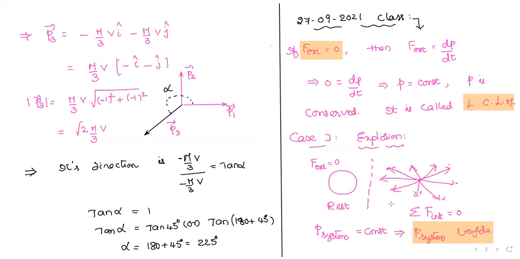Linear momentum is a vector, so directly we should not add P1, P2, P3, and so on. Suppose these are 2, 3, 4, 5, the linear momentum values, casually I am saying. Don't say the linear momentum of these four is 2 plus 3 plus 4 plus 5. It is a vector. That's why you have to say that 2 is in what direction, and 3 is in what direction.